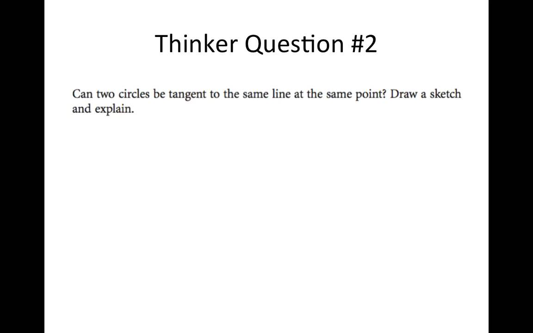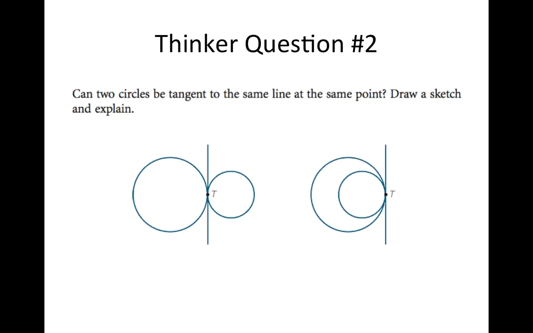So the answer would look a little something like this. Okay, yes, two circles can be tangent. They could be externally tangent, where the two circles are kind of side by side, or you could think of them as internally tangent, and that's where the two circles overlap but touch at one single point.